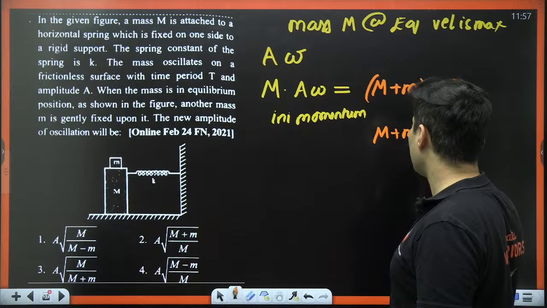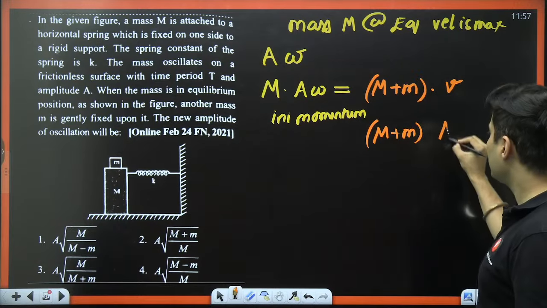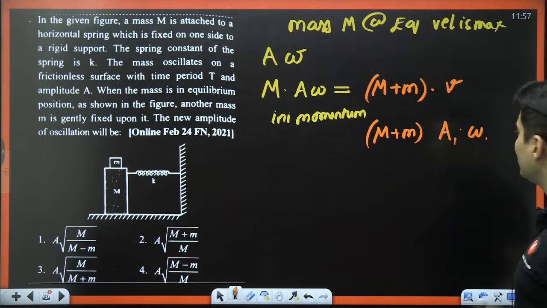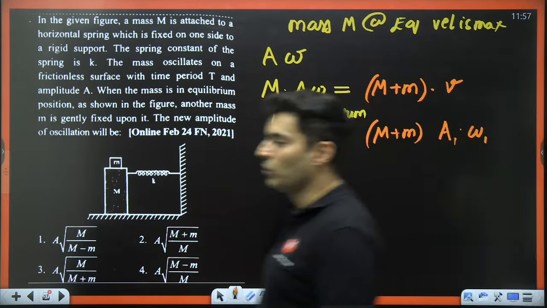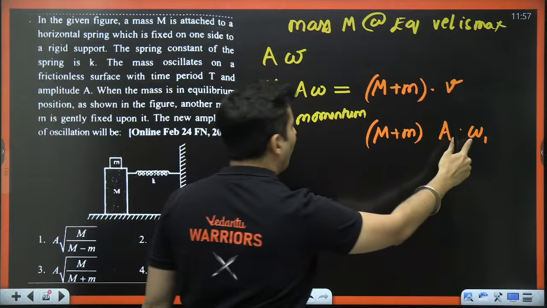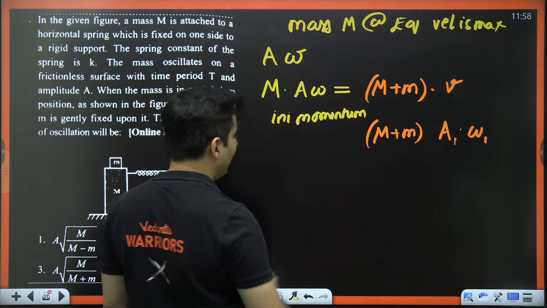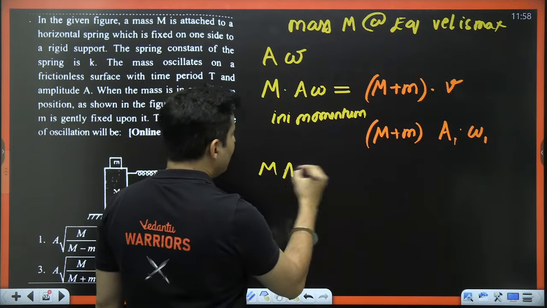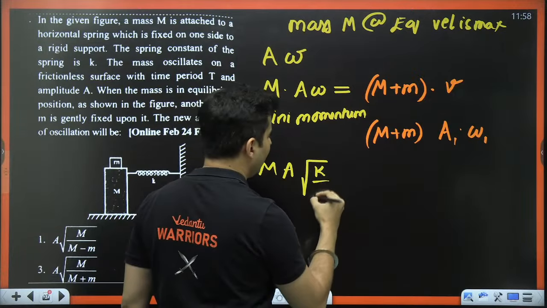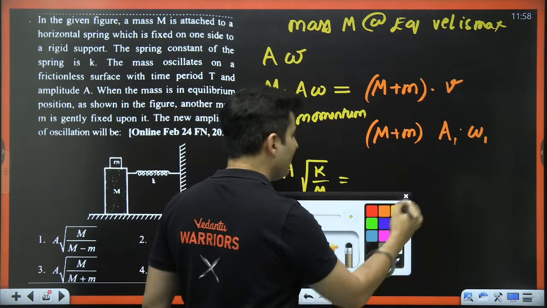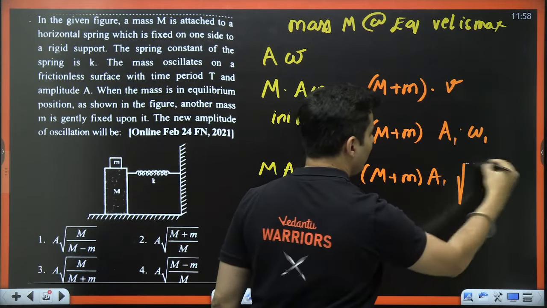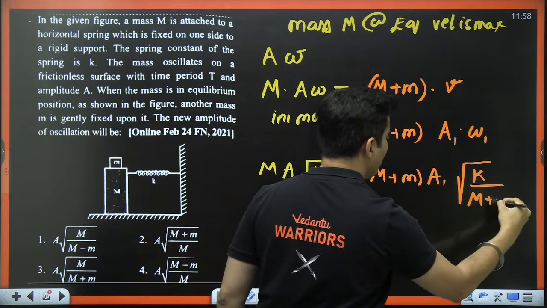What will that new velocity be? That will be the new amplitude, I will call it A1, into the new angular velocity, which I will call omega 1. Now, what is omega and omega 1? Let's find that out as well. Initial omega will be root of k divided by M. What will be final omega? Think about it. It will be root of k by M plus m.